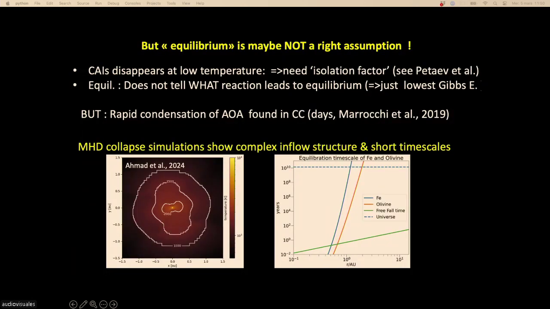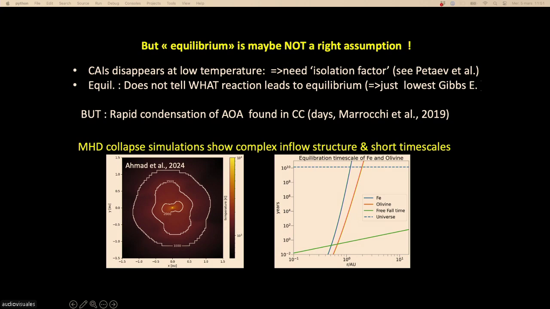But if you do a simple timescale consideration, you see very rapidly that it may not work everywhere in the disk. Here I have taken a collapsing molecular cloud, and I have compared two timescales. The first is the free-fall timescale, a typical timescale of falling to the sun. During a fall to the sun, you cross all the disk temperature and pressure scales. The other timescale is the time to equilibrate a mineral with the surrounding gas, that is, the time to exchange its own mass with the gas.